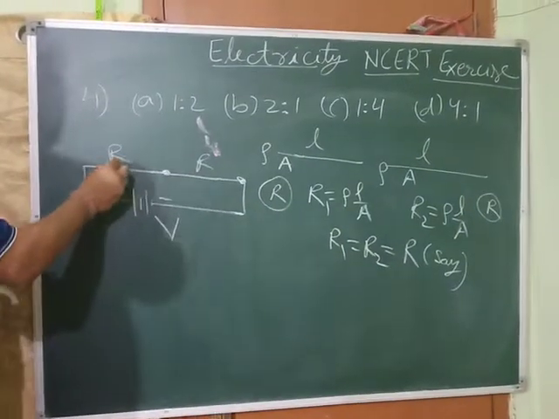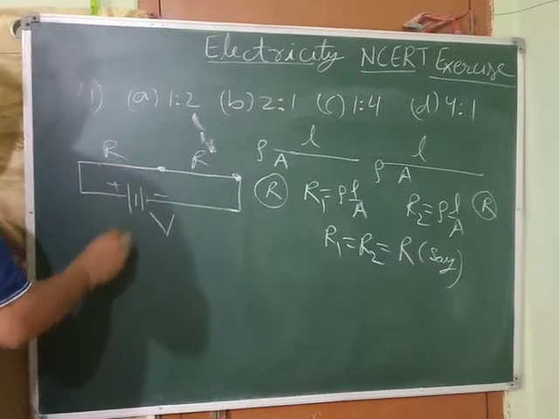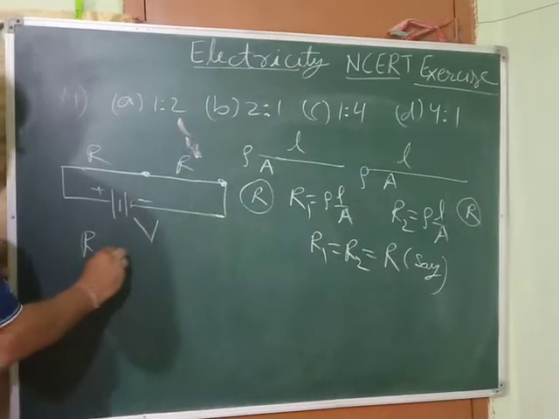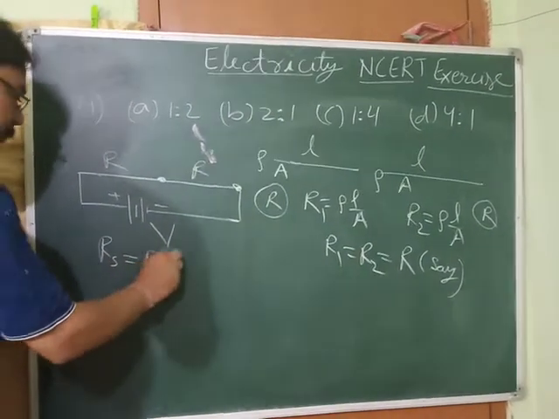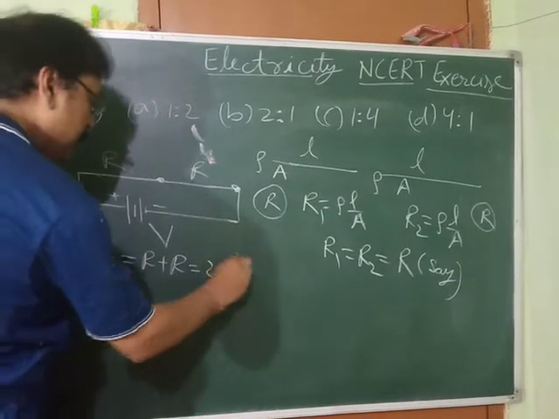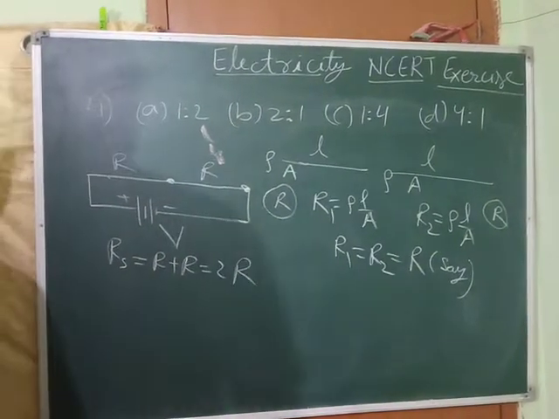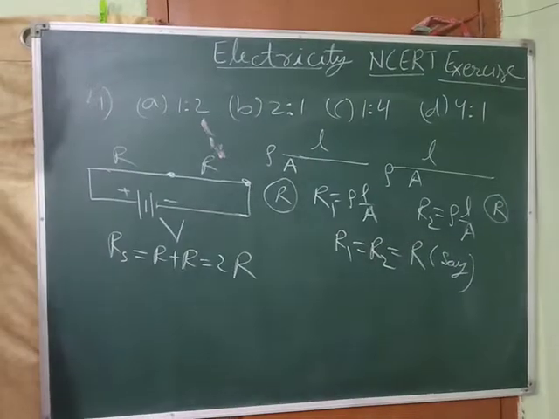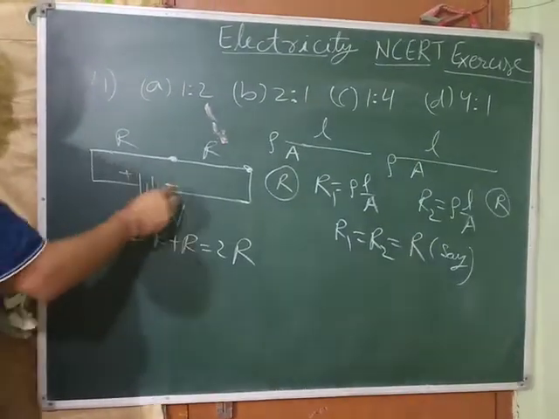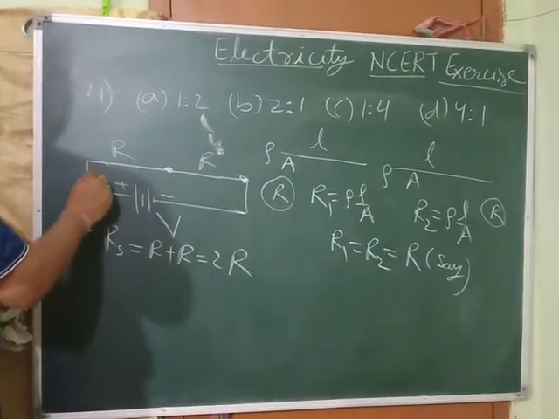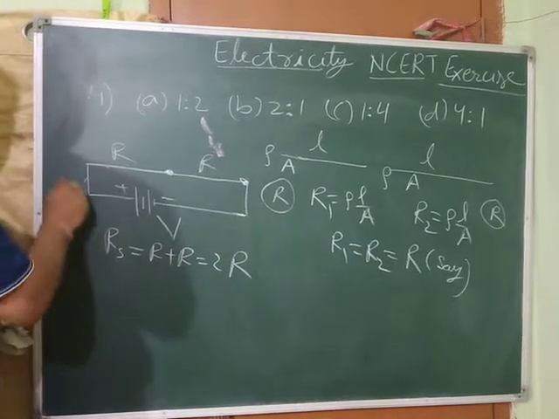Now see, in series the total resistance is, as you know very well, Rs equals R1 plus R2, that is R plus R, so you will get 2R. We have to find the heat produced. Suppose current is flowing for any time t.